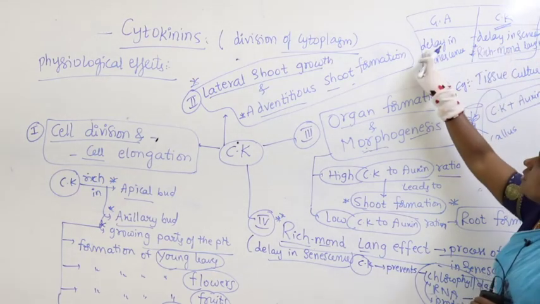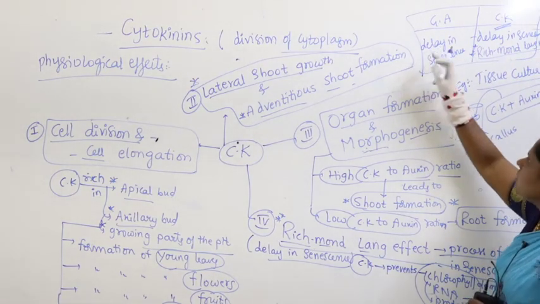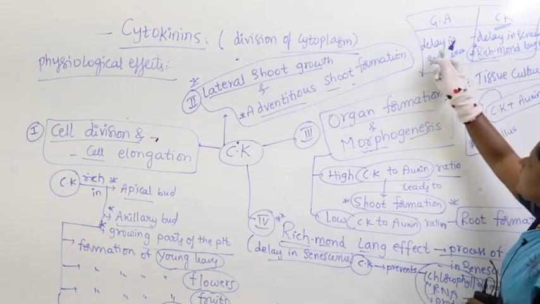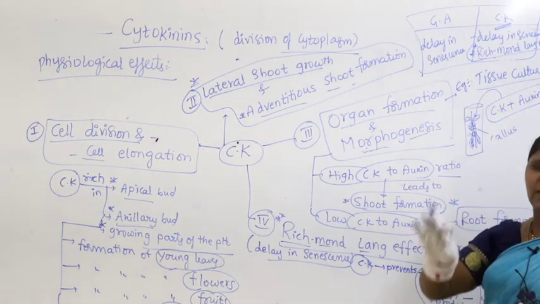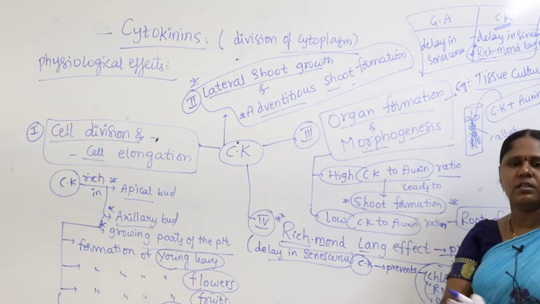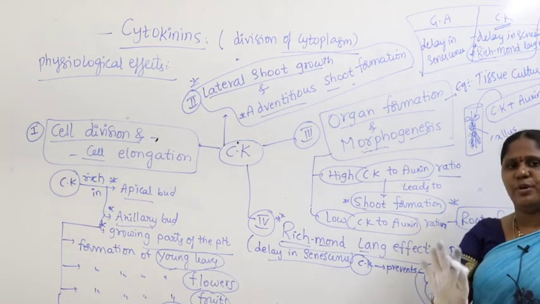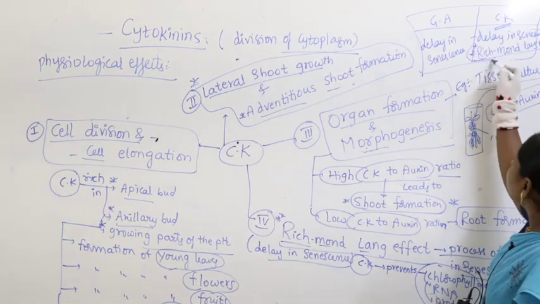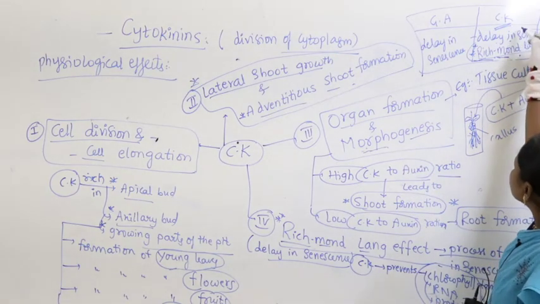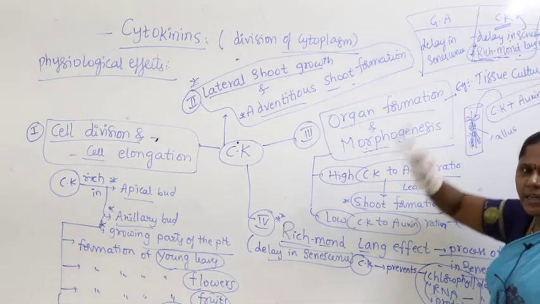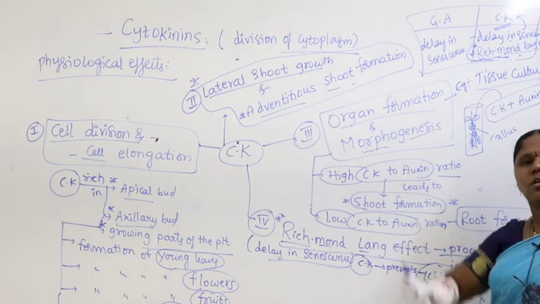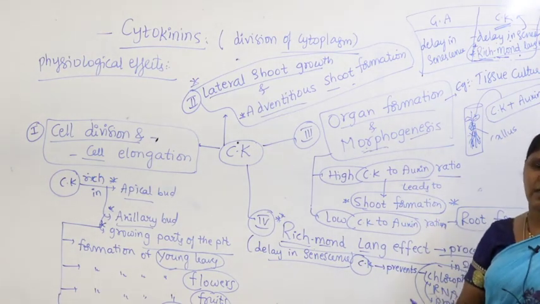Gibberellic acid also causes delay in senescence, but this is not called the Richmond-Lang effect. The Richmond-Lang effect refers only to cytokinins, not gibberellic acid. If the delay in senescence is caused by cytokinin, then only it is called the Richmond-Lang effect.